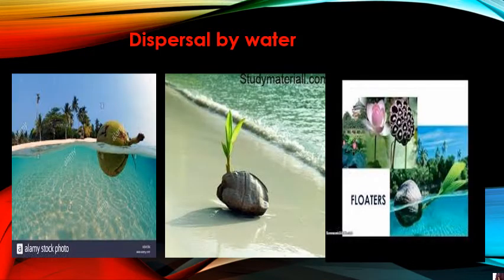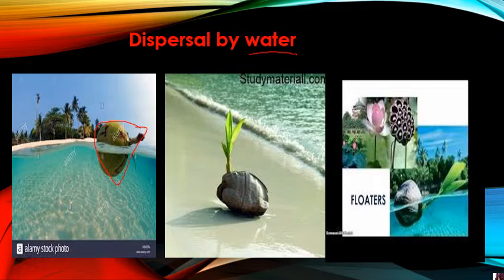Next is dispersal by water. Okay, so the wind can also disperse and water can also disperse the seeds. Okay, how the seeds are dispersed by water. Now see, especially the plants growing in the water, these aquatic plants are mostly dispersed by water. Now see, like the coconut. Okay, so coconut has a fibrous structure. आप उसके बाहर देखिए कैसा फाइबर की तरह स्ट्रक्चर होता है, isn't it or not?